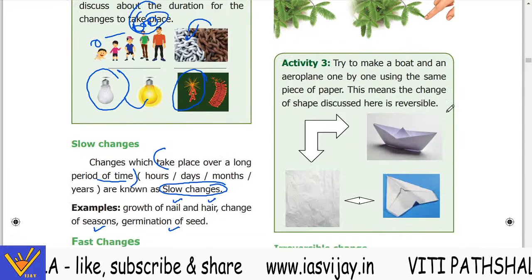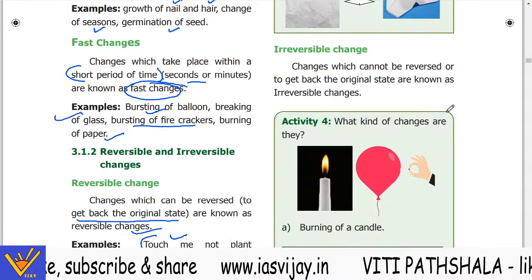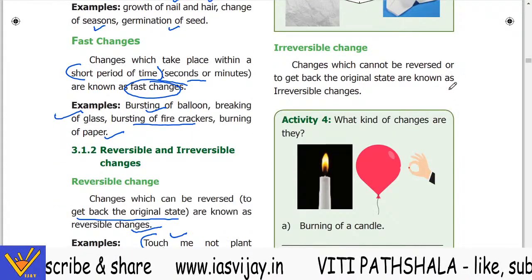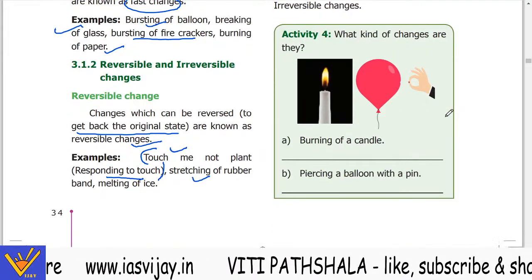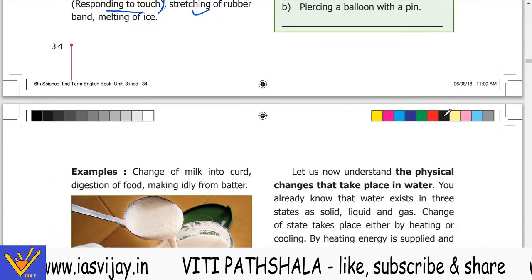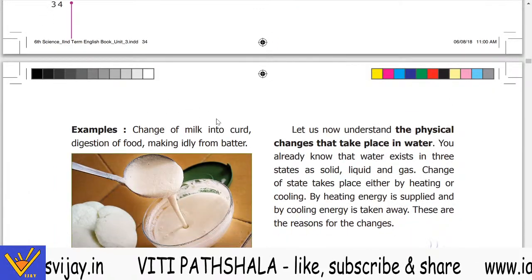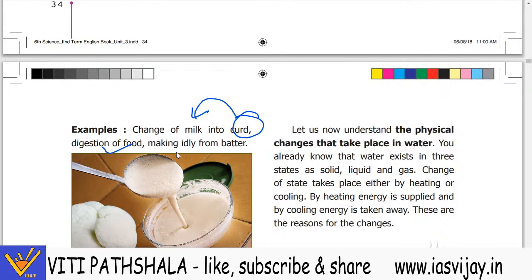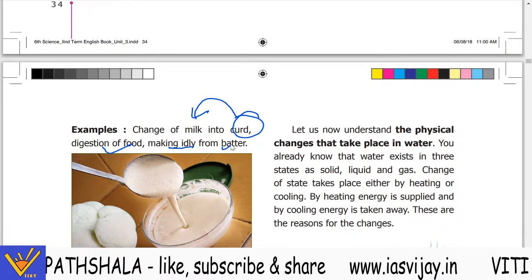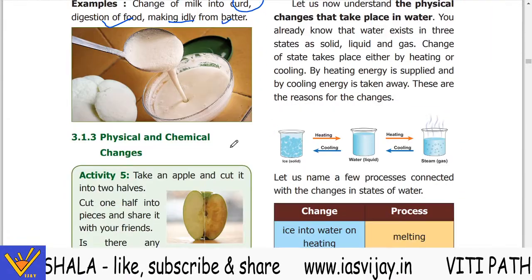Next come irreversible changes, which cannot be reversed to get back to the original state. An example is the change of milk into curd. You cannot change the curd again into milk. Digestion of food, making idli from the batter, these cannot be changed back again.